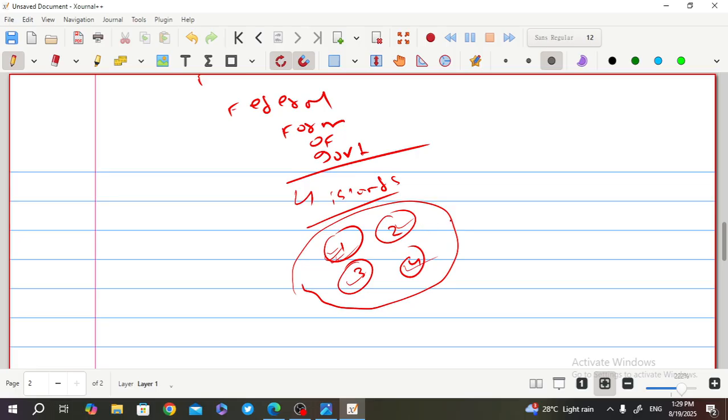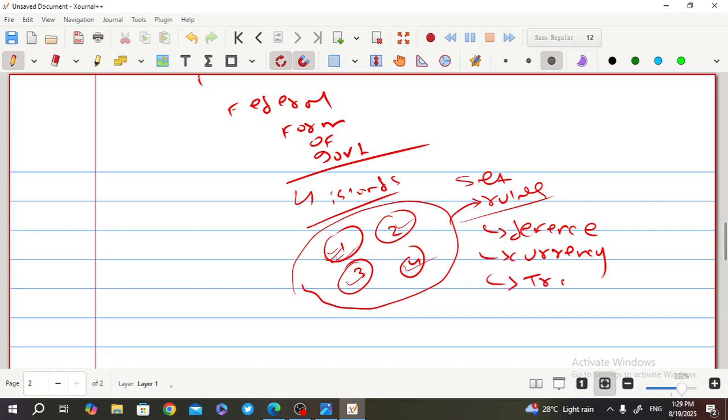But when they set the rules for defense, for currency, and for trade, all the 4 islands follow the same rule. Each island has its own set of rules, but their defense, currency, and trade rules are the same and applicable to all islands.